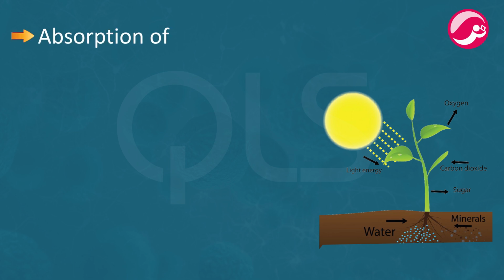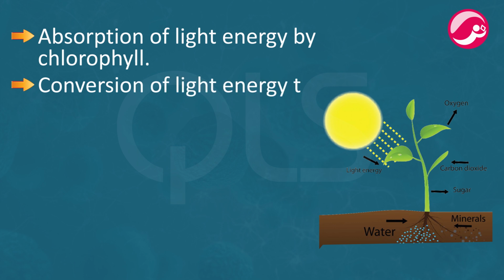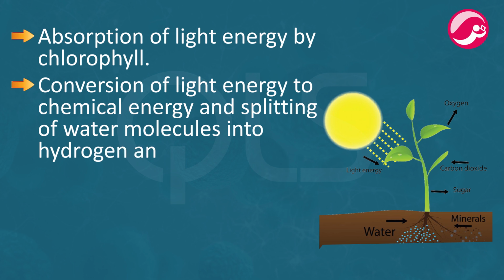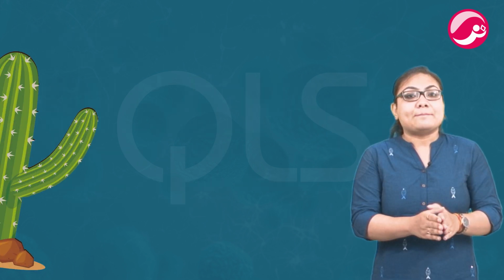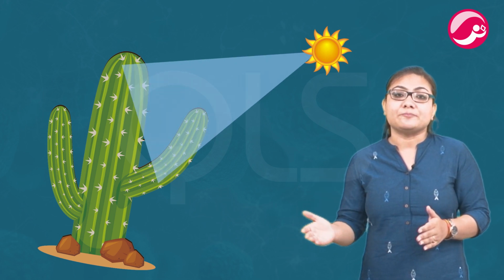First is the absorption of light energy by the chlorophyll, then the conversion of light energy to chemical energy, and then splitting of water molecules into hydrogen and oxygen, and then reduction of carbon dioxide to carbohydrates. These steps need not take place one after the other immediately. For example, desert plants take up carbon dioxide at night and prepare an intermediate which is acted upon by the energy absorbed by the chlorophyll during the day.